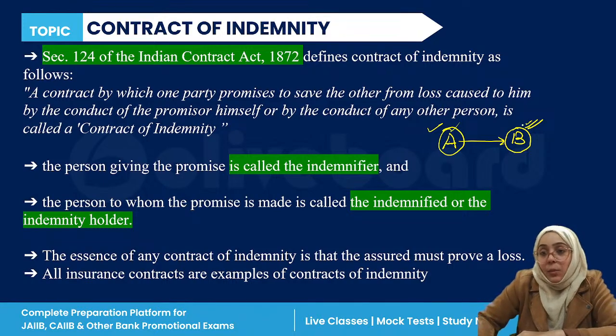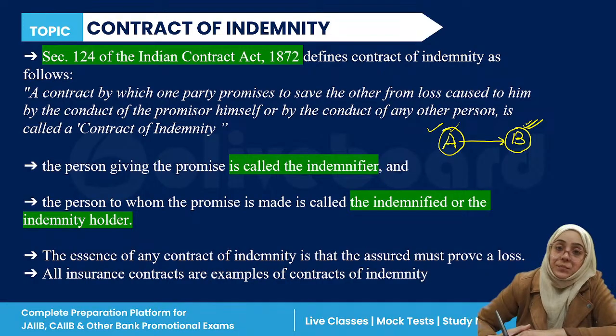The contract between these two persons is called a contract of indemnity.